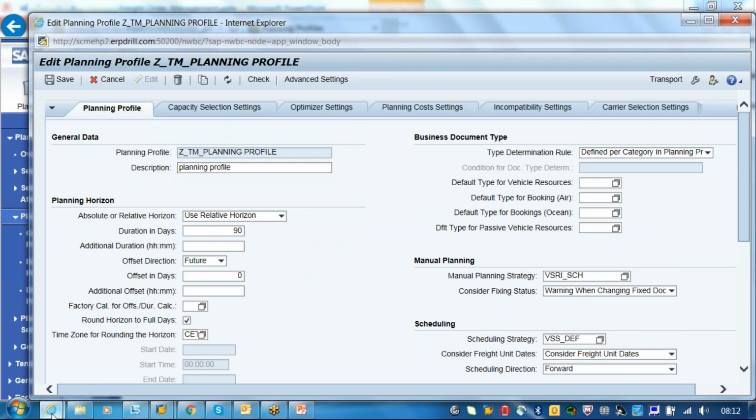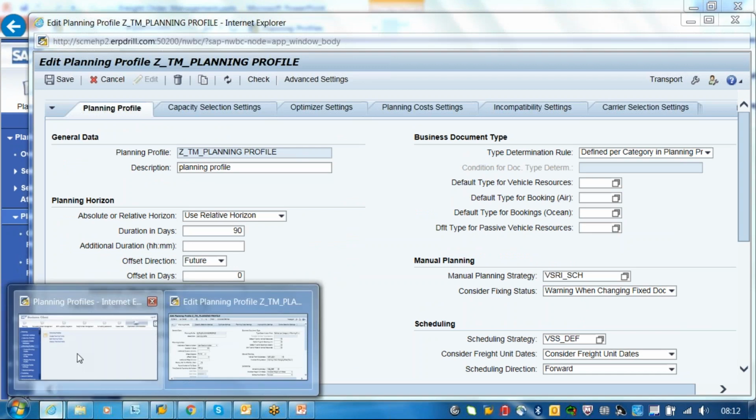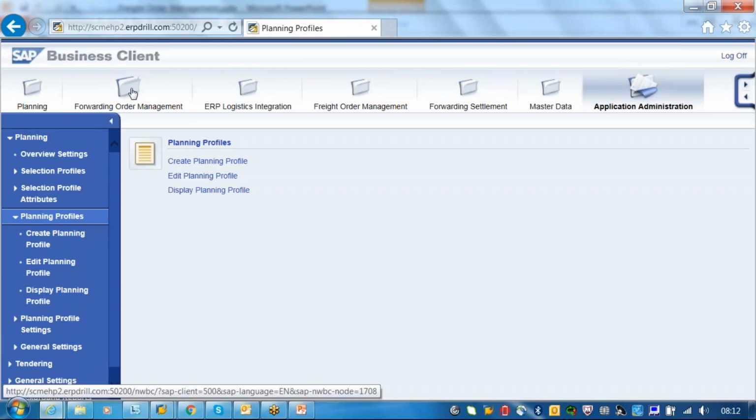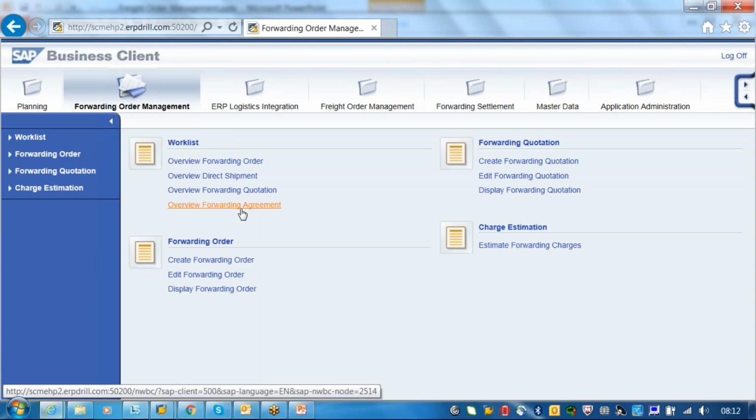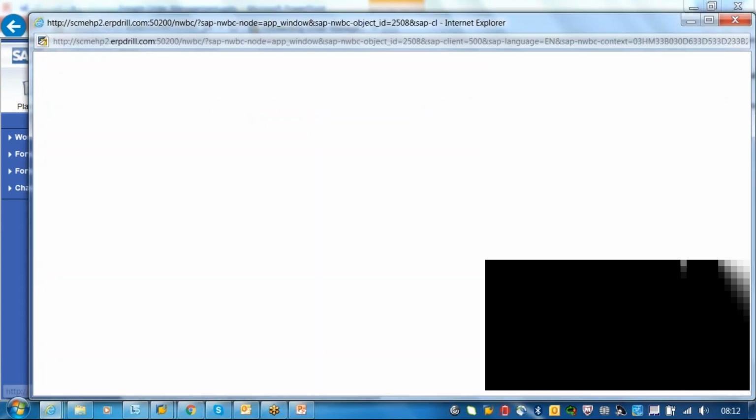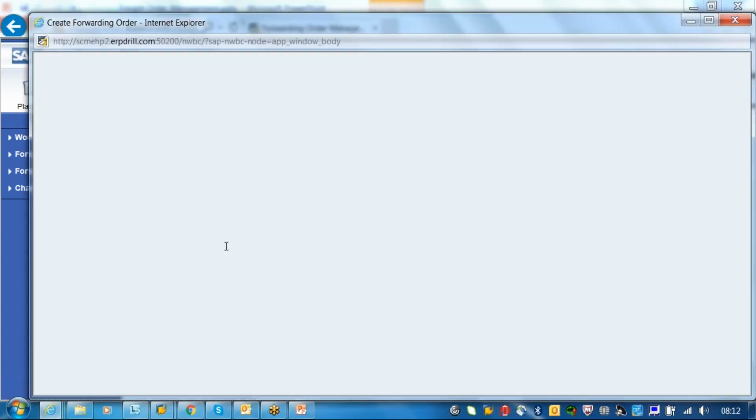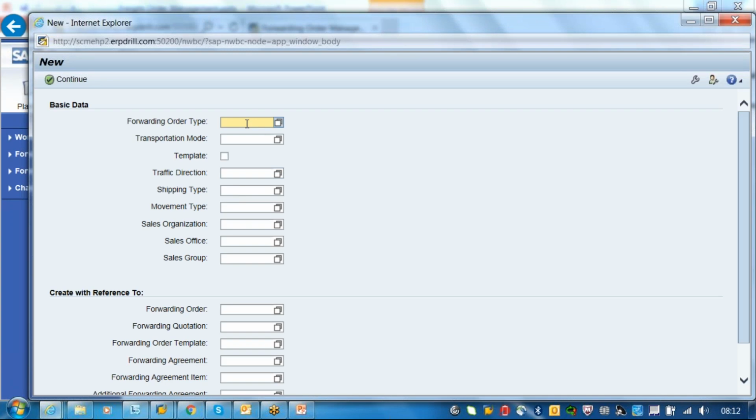Now, yesterday we created one forwarding order, right? Or we can create one more forwarding order. I'll just create one, ZFWO. Mode of transportation is road, which is 1, and shipping type is 17. Here I will just say daily.